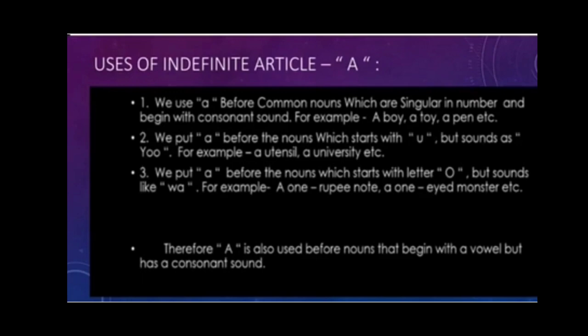Say for example, a utensil, a university, etc. Then the third use is we put a before the nouns which start with the letter o but sound like wa. For example, a one rupee note, a one-eyed monster, etc. Therefore students, from it we can find out that a is also used before the word that begins with a vowel but which has a consonant sound.